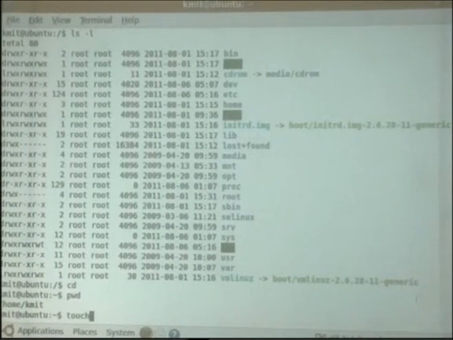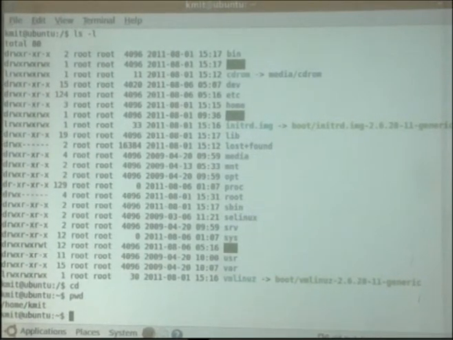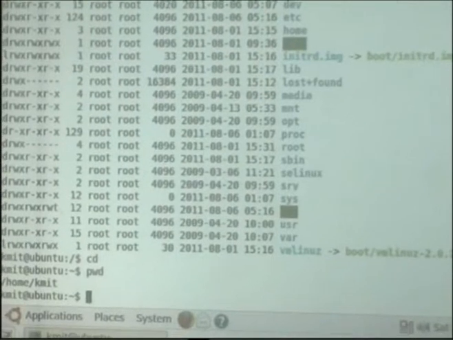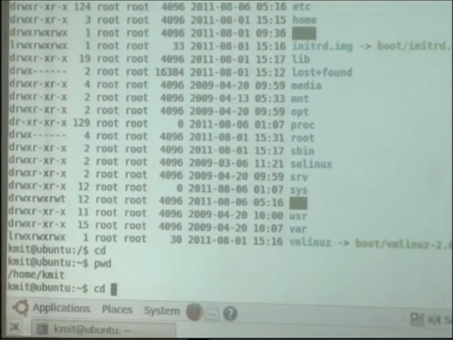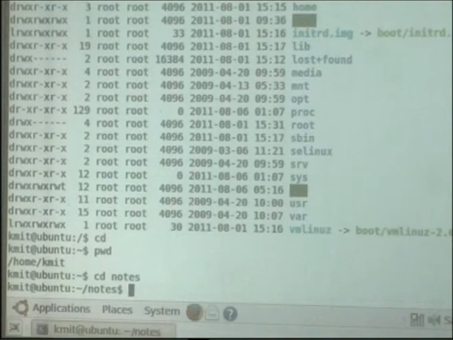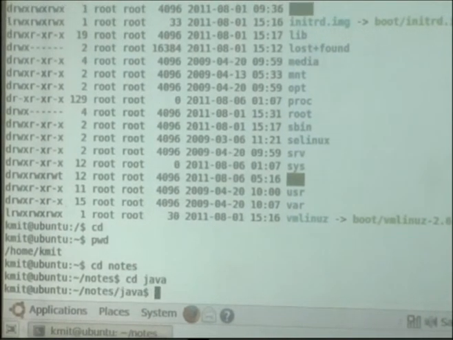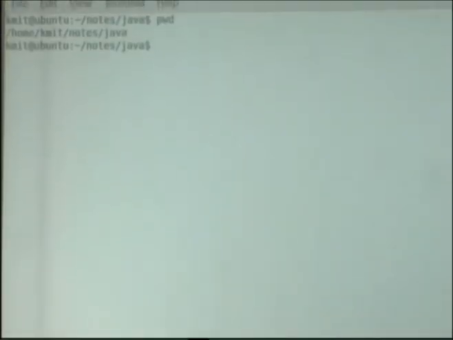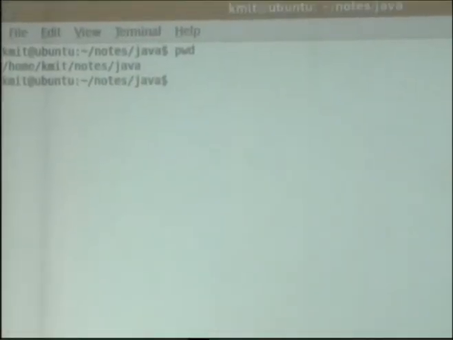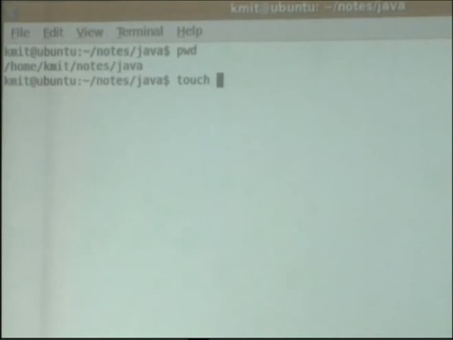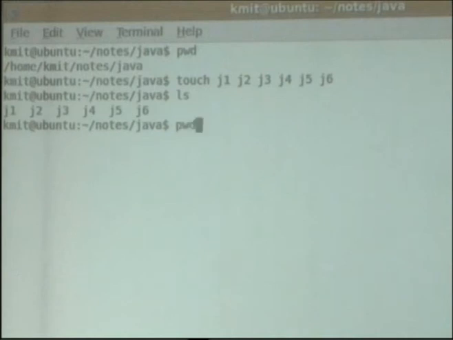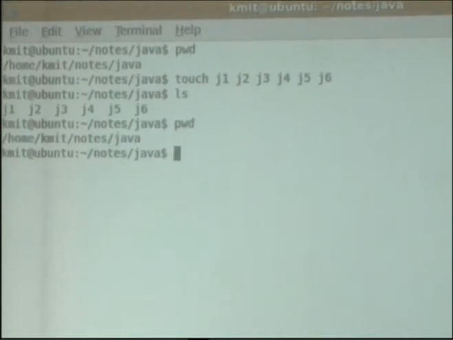Touch, or I'll go to first cd, notes, or I can do it like this, cd Java. Now present working directory is home, KMIT, notes, Java, and here I am creating touch J1, J2, J3, J4, J5, J6. Okay. Now my present working directory is this.